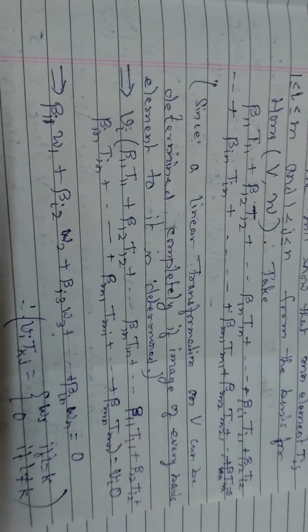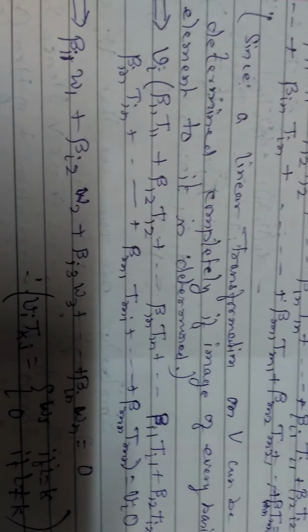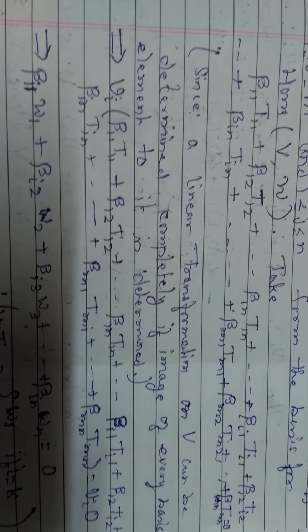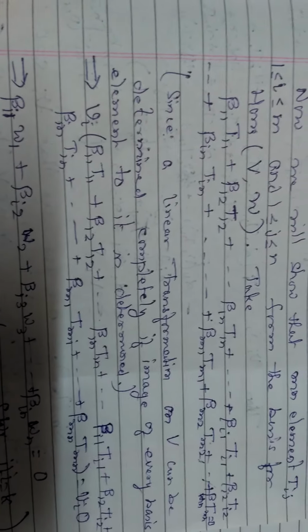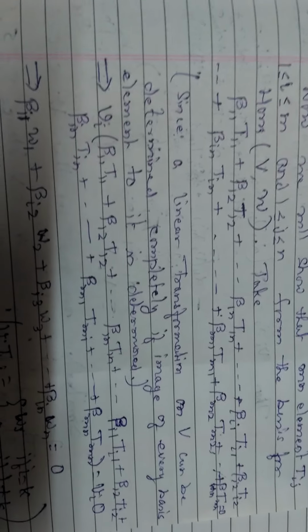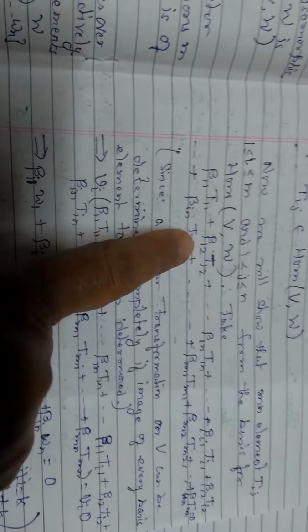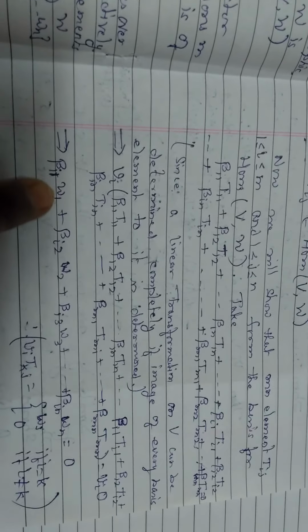Since a linear transformation of V is determined completely if the image of every basis element of it is determined, multiply with this element vi.